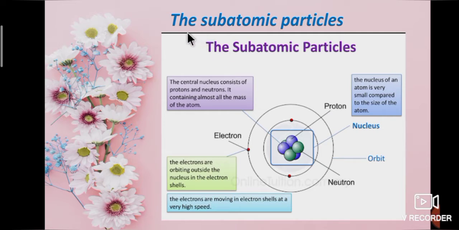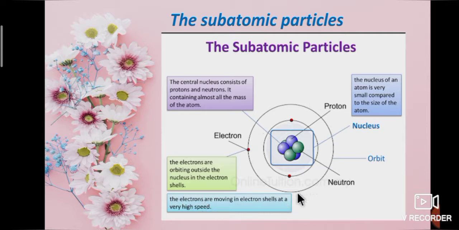Now we are going to study about the subatomic particles. In the previous class we studied subatomic particles. What are they? Proton, neutron and electron. The central nucleus consists of protons and neutrons, containing almost all the mass of the atom. The nucleus of an atom is very small compared to the size of the atom. The electrons are orbiting outside the nucleus in the electron shells, moving at a very high speed.